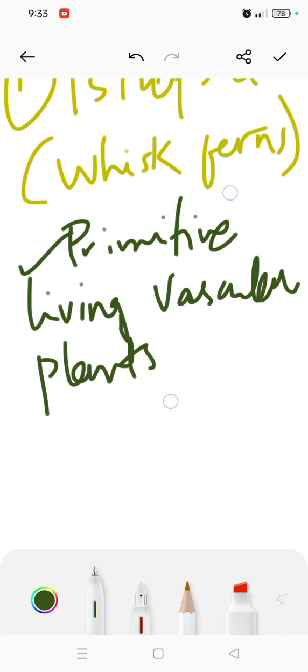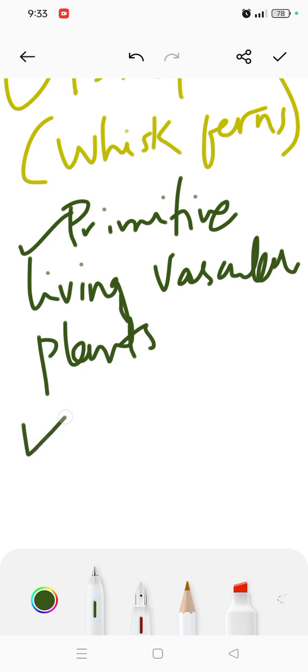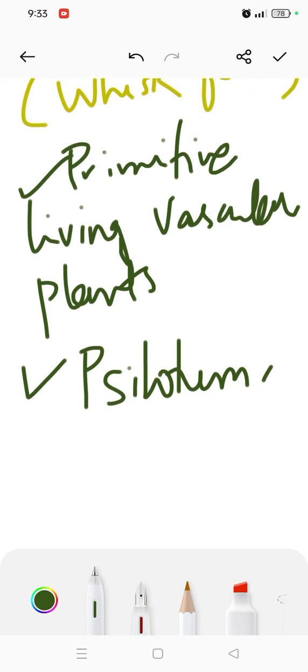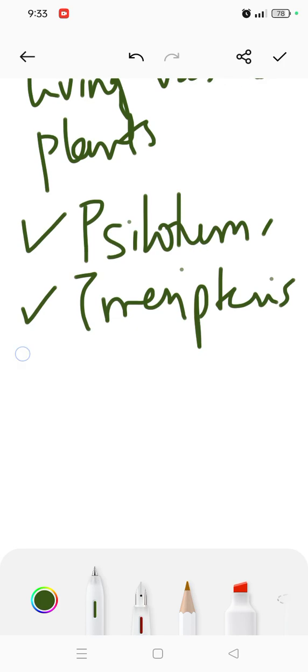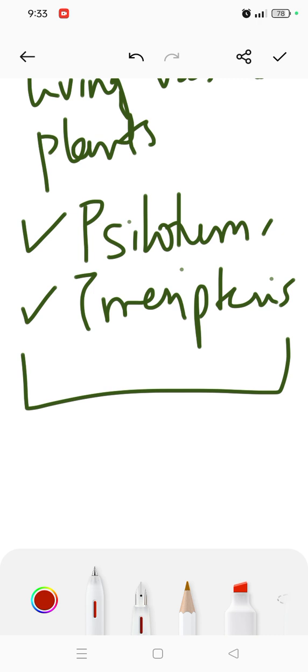These include two genera, Psilotum and Tmesipteris. These two structures you'll find. This entire subdivision is considered as living fossils.